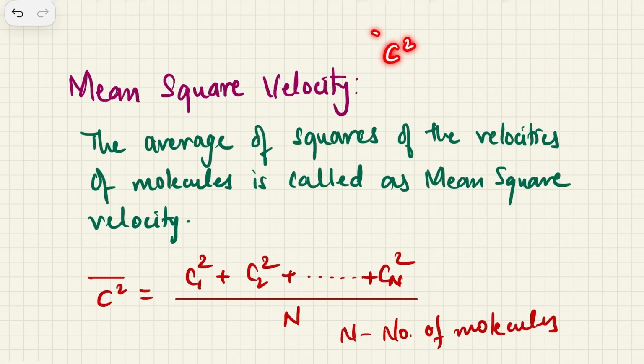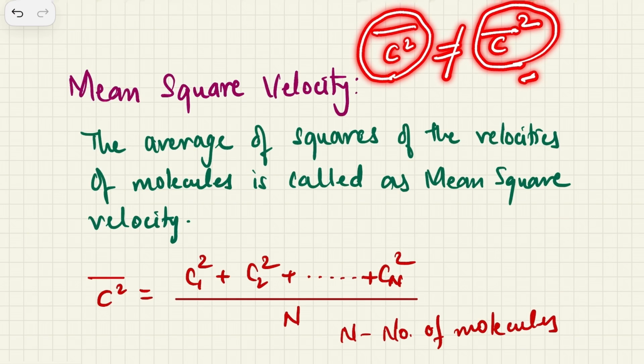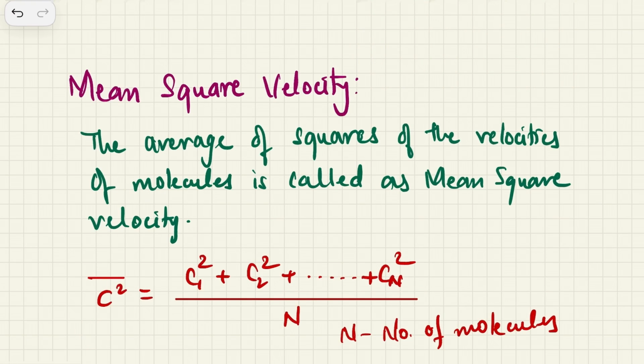Now just make sure that c square bar and c bar square are two different quantities. This one is the mean square velocity, where you square them first and then take the average, and this one means that you take an average and then you square it. These two are not equal. Just make sure that while you are writing mean square velocity, you write the square first and then you write the bar.